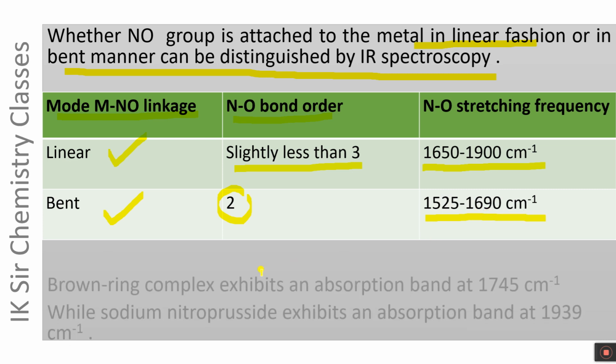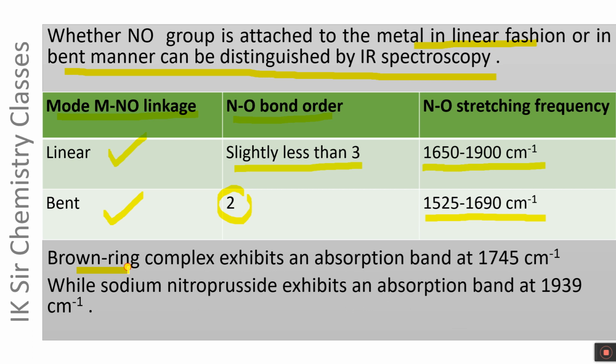Let us see an example. The brown ring complex exhibits an absorption band at 1745 centimeter inverse, while sodium nitroprusside exhibits an absorption band at 1939 centimeter inverse. These two complexes have linear MNO linkage and they exhibit absorption band in the IR spectrum due to NO stretching at these wave numbers.